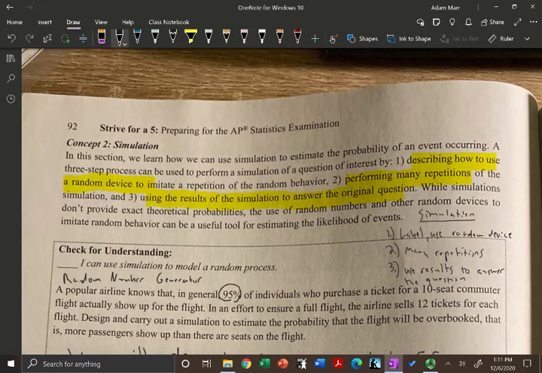So there's only 10 seats, but they're going to sell 12 tickets because they know that 5% of people more than likely will not show up. We're going to design and carry out a simulation to estimate the probability that the flight will be overbooked. That is, more passengers show up than there are seats on the flight.